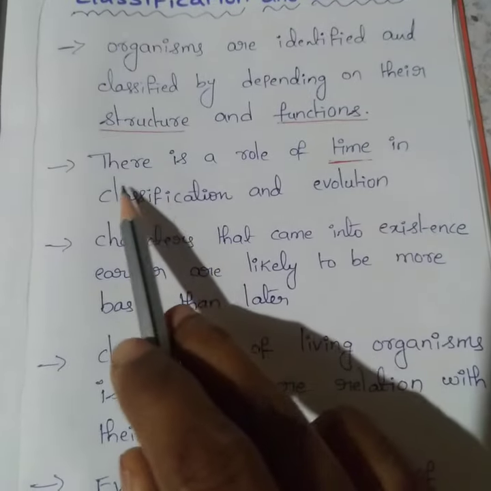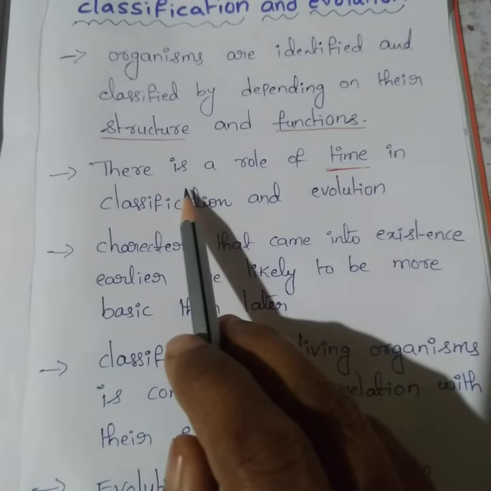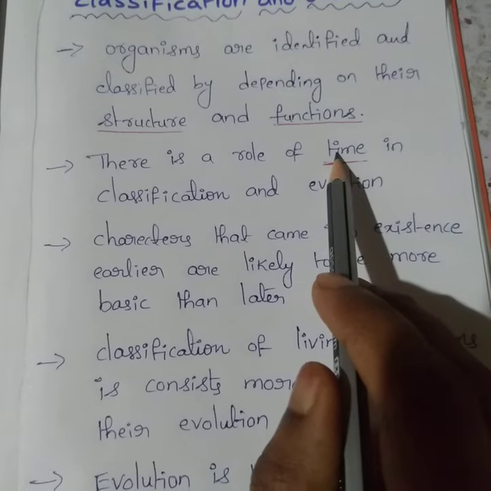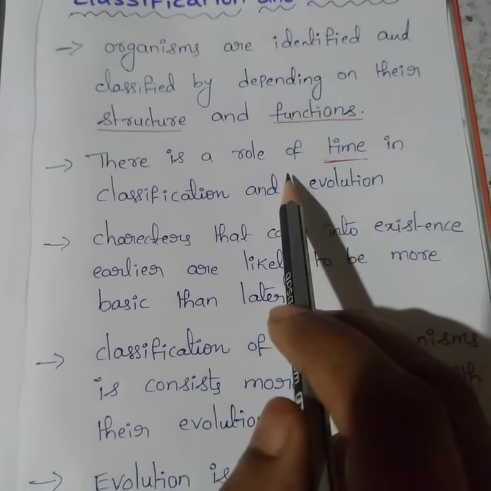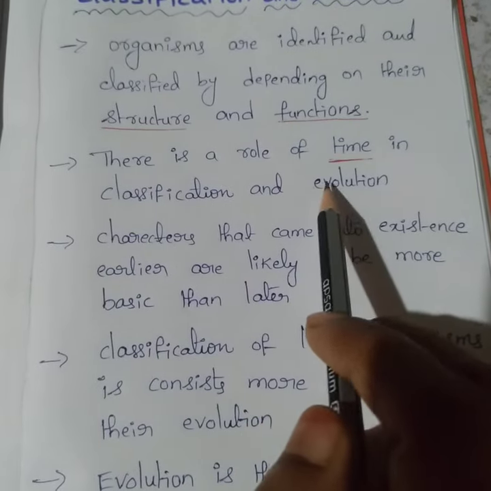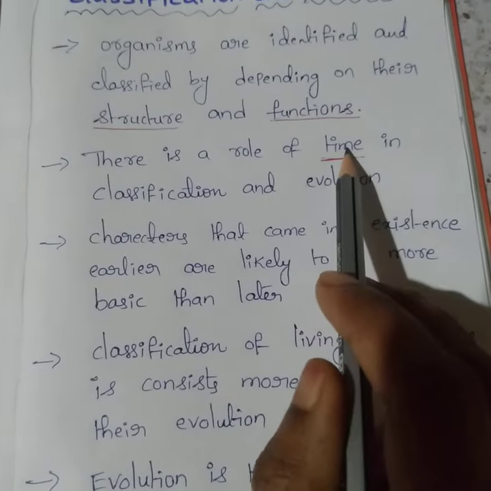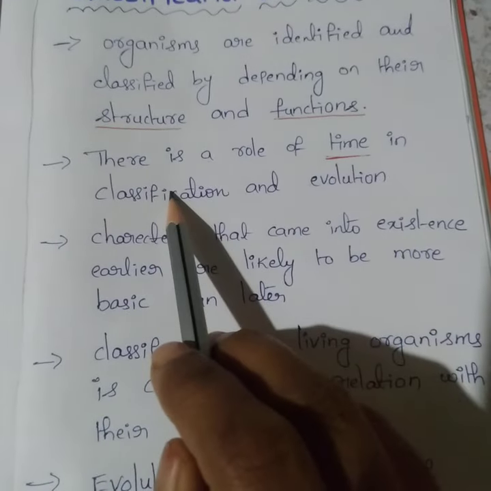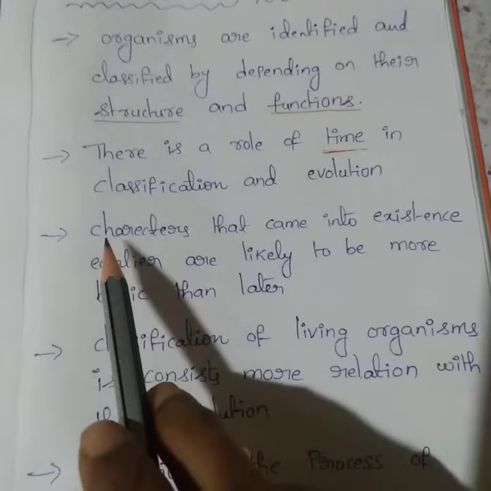So the development from unicellular organisms into multicellular organisms takes some time. Overnight, the evolution or change from one organism to another does not occur, it will take some time. So there is a role of time in classification and evolution.